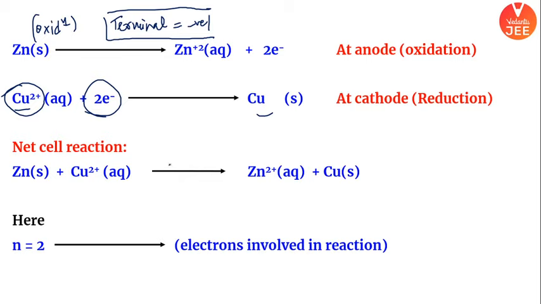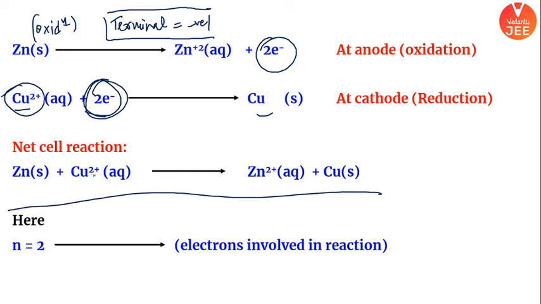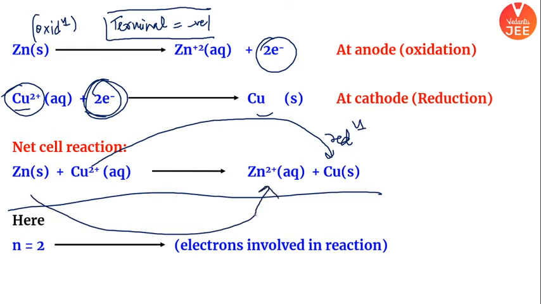मतलब दो इलेक्ट्रॉन दोनों तरफ आ रहे हैं ना, I have to make sure the electrons are equal, balance it. The net cell reaction is this. You can check this out. Copper is undergoing reduction, that's what we have just seen. Zinc is undergoing oxidation, that's what we have just seen, correct?